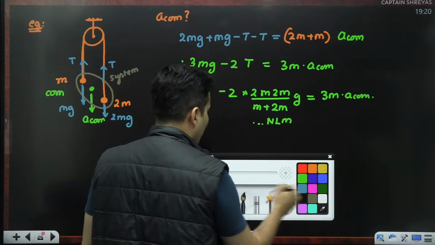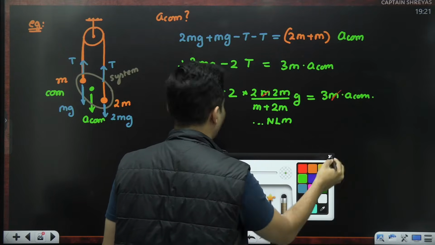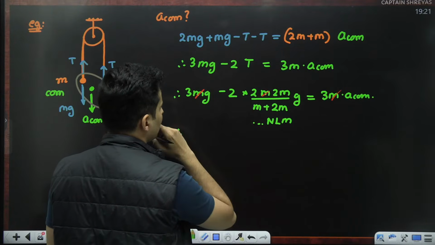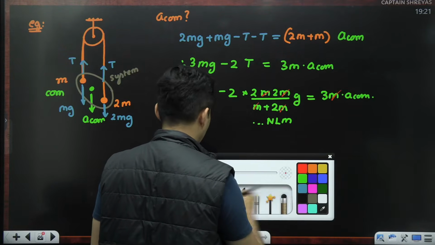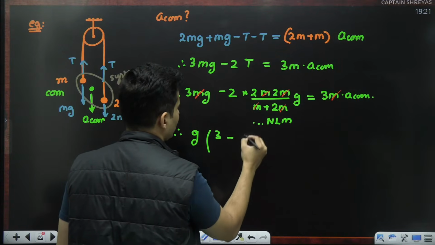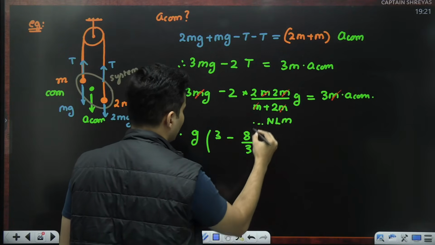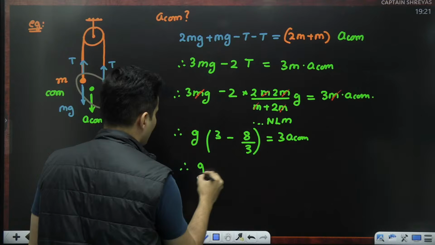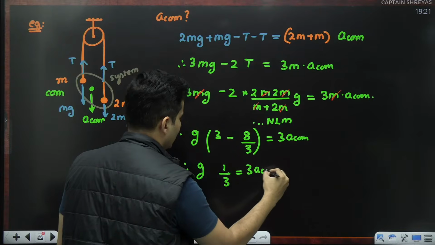Well, again, a lot of things get cancelled, like m and this m and this m, of course. So what do we get over here? G is common. Even this m will get cancelled. Perfect. So what am I left with? G is common. And over here I have 3 minus 2 2s are, 2 into 2 into 2, that's going to be 8, divided by 1 plus 2, that's 3, perfect, is equal to 3 times ACOM. G. 3 3s are 9, 9 minus 8 is 1, 1 by 3 is equal to 3 times ACOM.